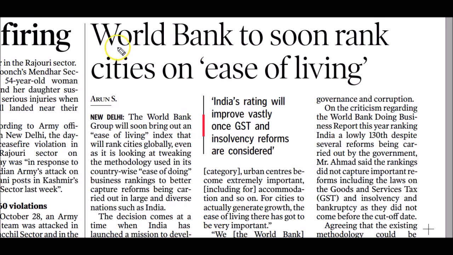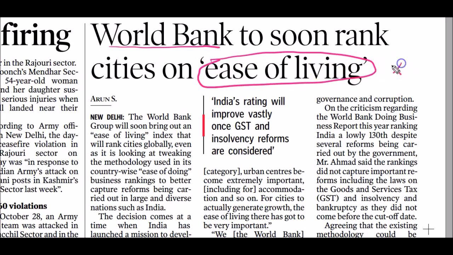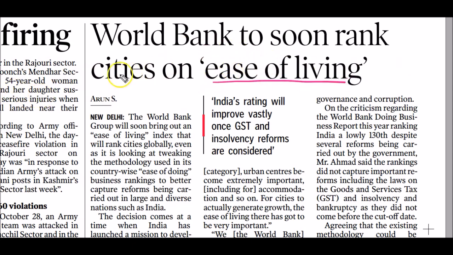World Bank is planning to launch a new index, the Ease of Living Index, soon. Ease of Living Index will rank cities, not countries. So it will focus on cities located in different countries of the world.